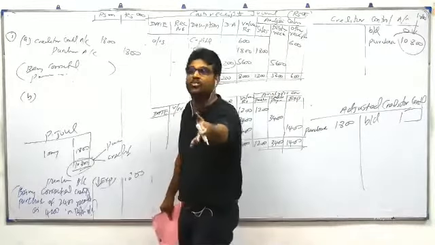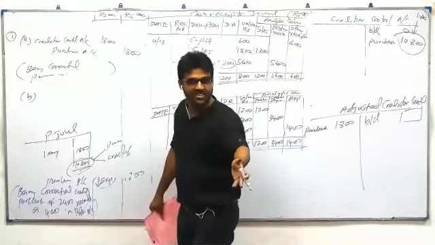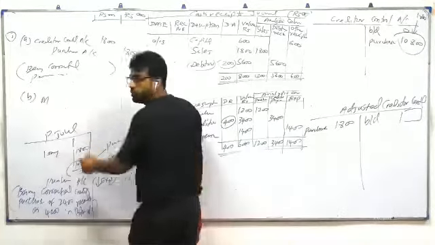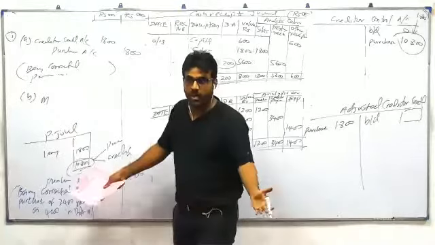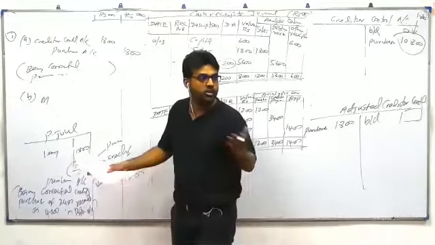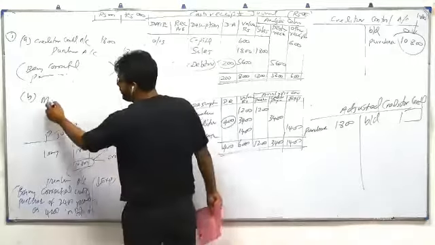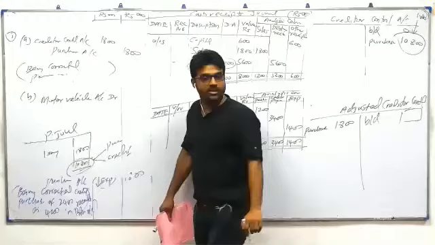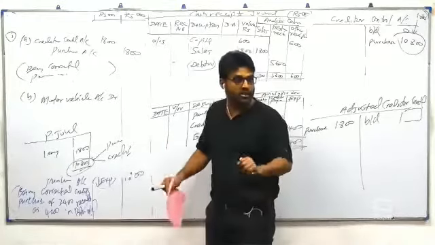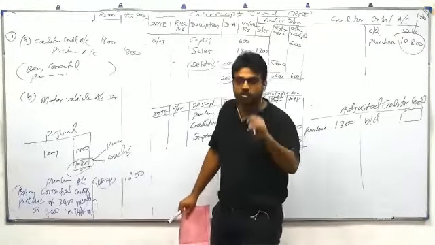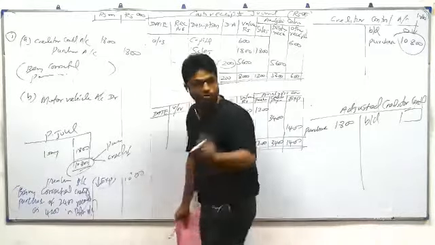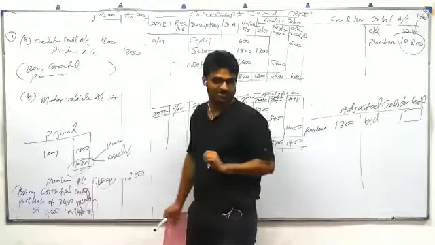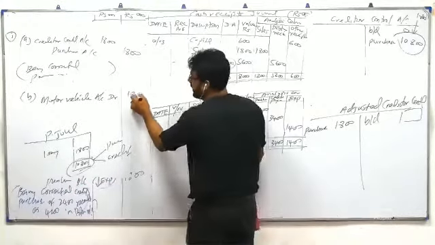Lorry mean another word motor vehicle, another word non-current asset. Then we have to record the lorry. How to record the purchase of lorry? Motor vehicle account. Some students will say lorry account debit, bus account debit, helicopter account debit. Don't write van account debit, car account debit. Say motor vehicle account debit. That's the common word. Otherwise say bicycle account debit, bike account debit, three-wheeler account debit. Don't say everything; common word motor vehicle account debit. Do you say cupboard account debit, table account debit, chair account debit? No, all furniture account debit. Motor vehicle account debit 1008.